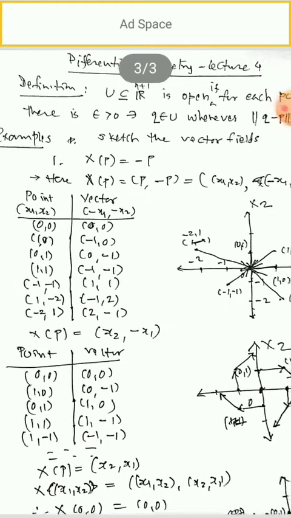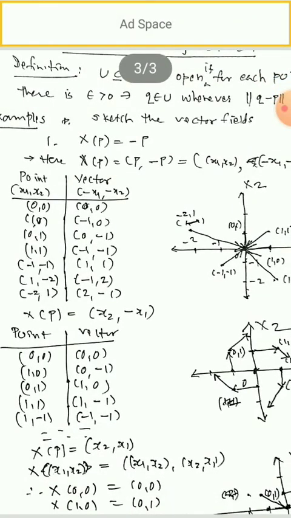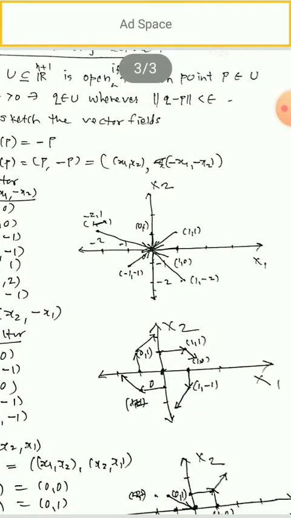Then the second example is X p is equal to minus p. What is the meaning of this? X p is equal to p comma minus p. That is, p means x1 comma x2 is a point, and the vector given is minus p, meaning minus x1 comma minus x2.